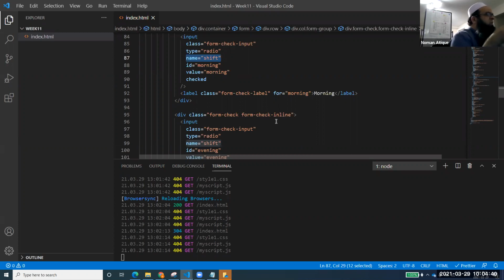For JavaScript or CSS, we mostly use ID. But for data submission, for the server side, the other side of the page, we usually use the name attribute to recognize them.